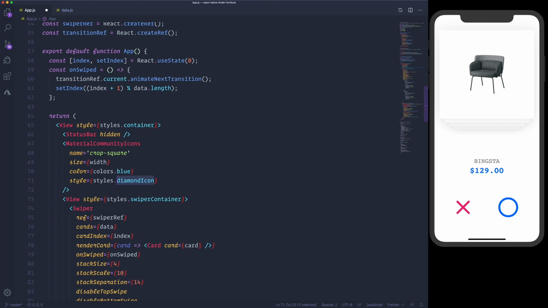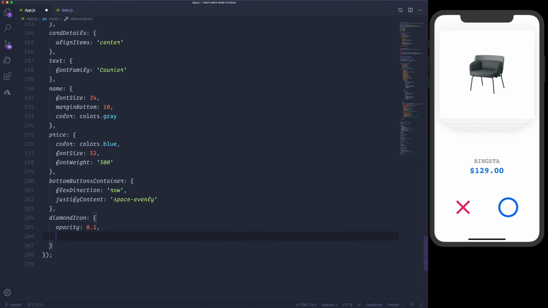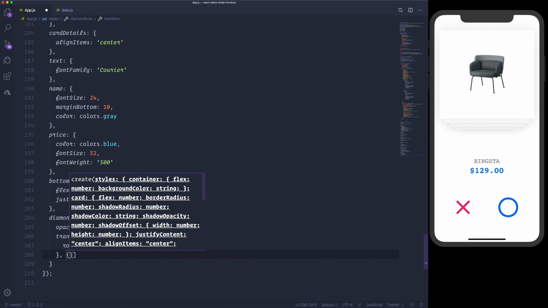and we will have a style, diamondIcon. We would like to set the opacity, and we would like to apply a transform, so we will rotate it 45 degrees, and we would also like to scale it.